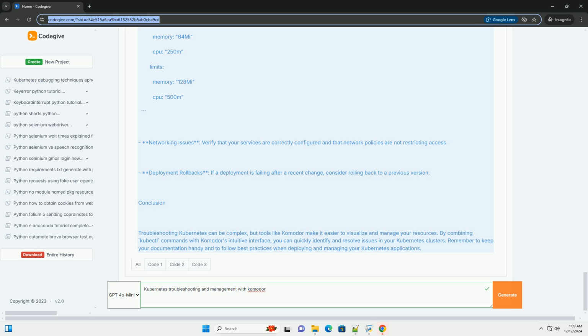This will provide detailed information about the pod, including events. Bash. kubectl describe pod pod-name -n namespace. 3. View logs. Bash. kubectl logs pod-name -n namespace. 4. Check events. Bash. kubectl get events -n namespace.